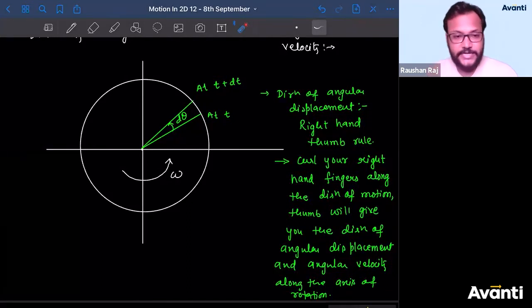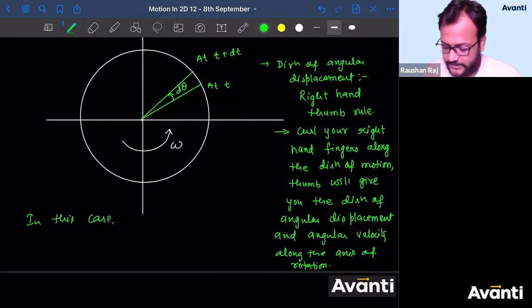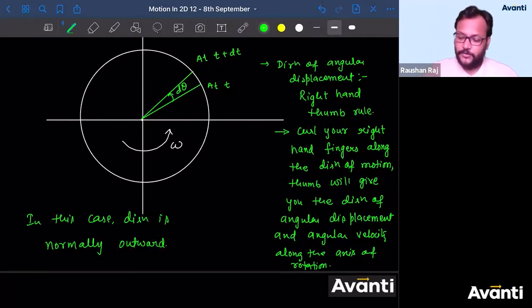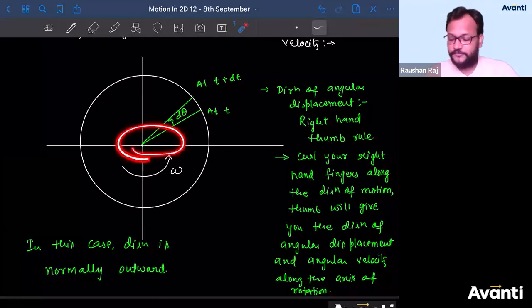So in this case, what is the direction? In this case, direction is normally outward. It's not upward. Yeah, but you can say vertically upward, aapki taraf. It's coming towards the observer. The direction is normally towards the observer, or outward, out of the plane. Direction is what? Out of the plane.